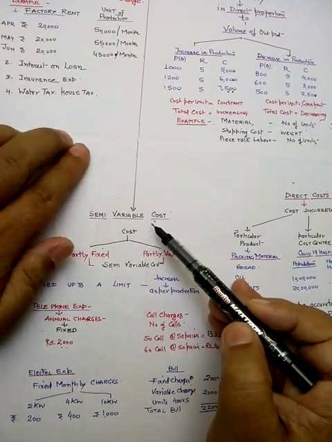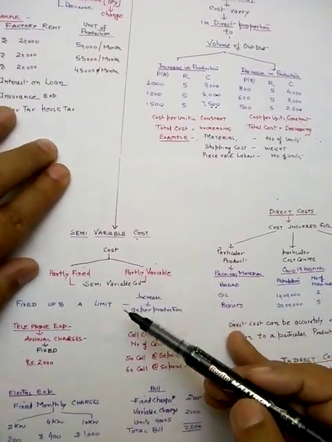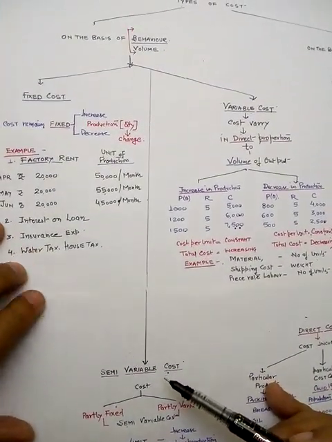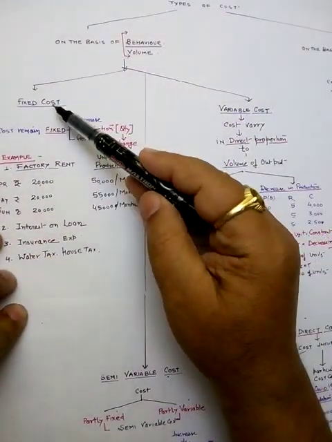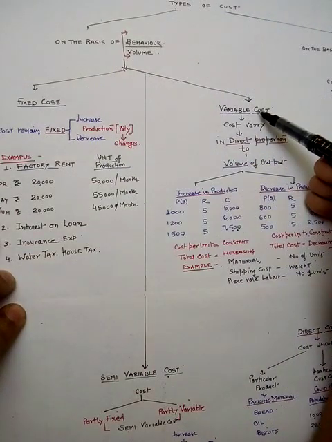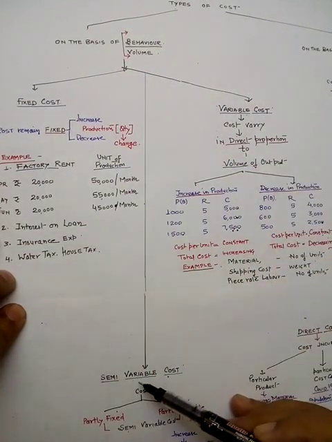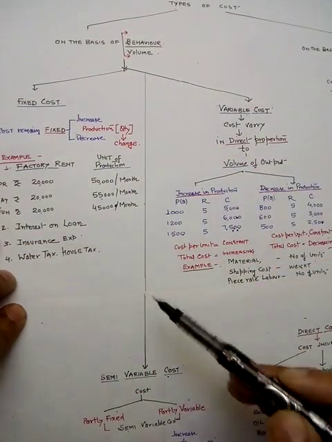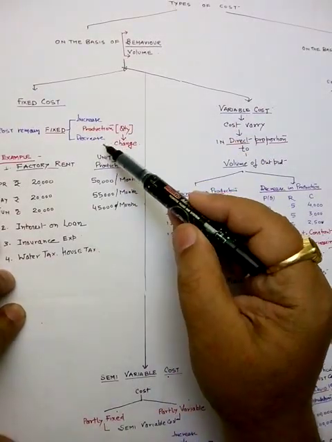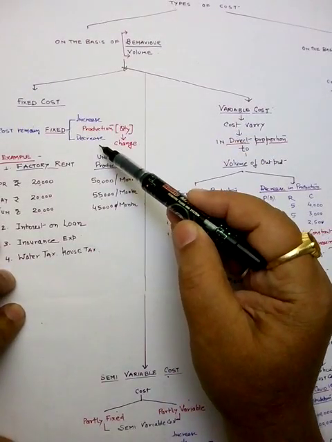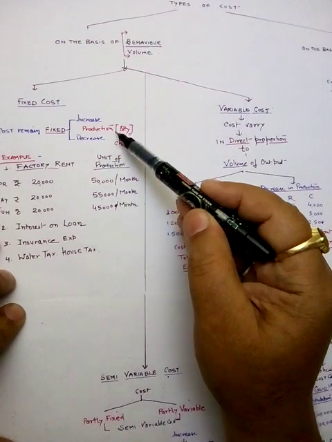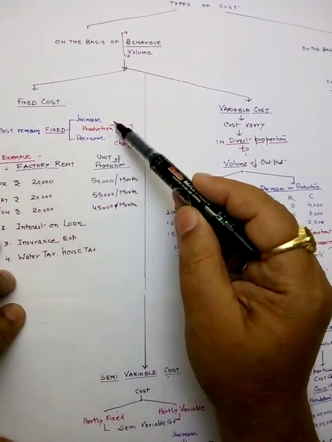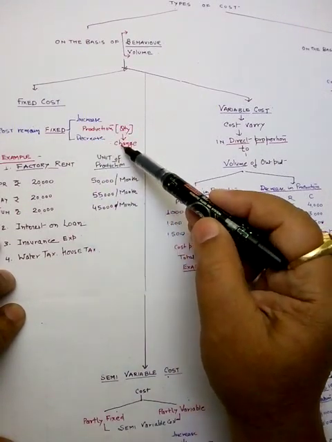Now we are going to cover the second type of cost. Under this first type of cost, three things were covered. First is the fixed cost, variable cost, and this one is semi variable cost. What is the fixed cost? Fixed cost is fixed, there is no increase or decrease in the cost when the production is increasing or decreasing.